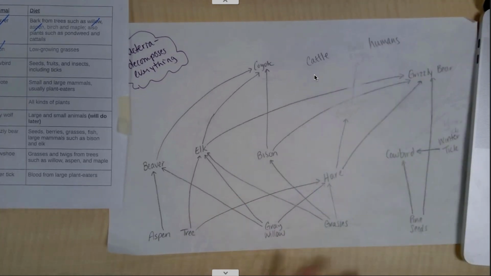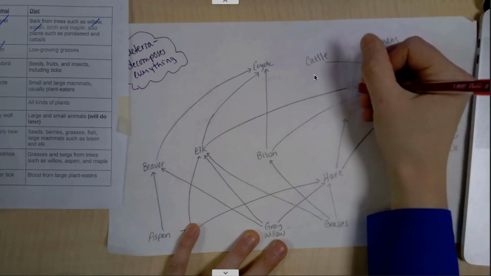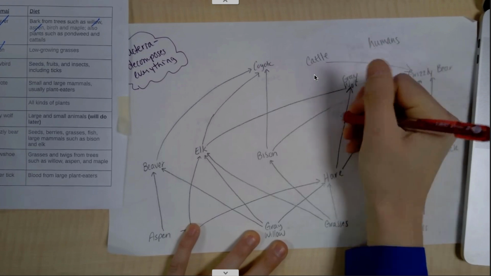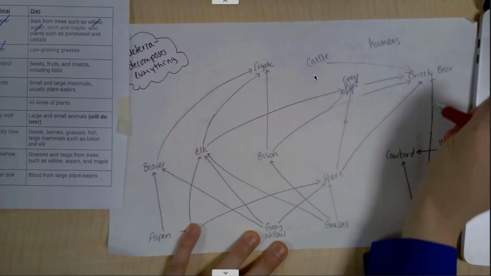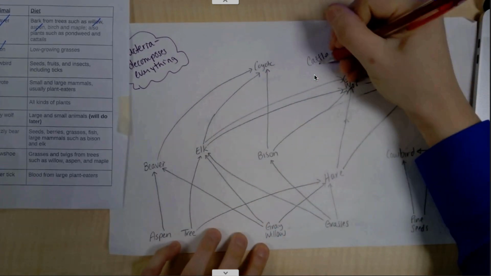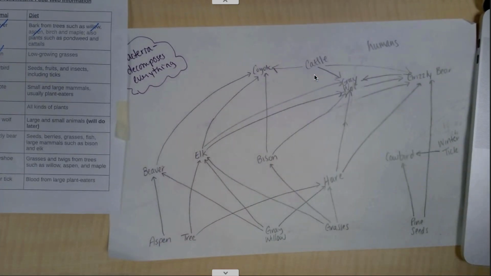And if we're talking about cattle and humans, we're trying to figure out where could we have some sort of interaction between them. How would those impact our food web? Well, if we're looking at how could cattle impact our food web, we know they're going to get eaten by the grizzly bear. Oh, I should have my gray wolf on here. And we know gray wolf eats large and small animals. But we know that the cattle are going to get eaten by a couple more things. So we've got another predator or another source of prey.